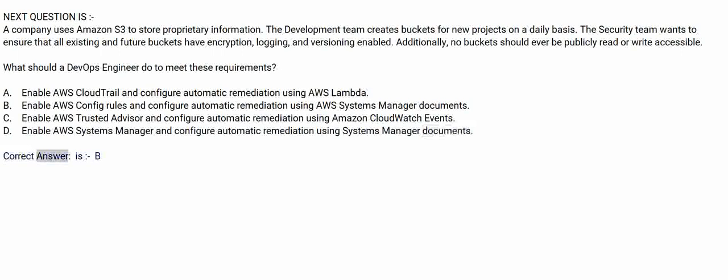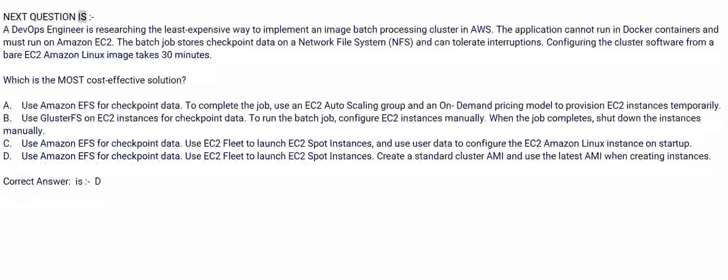Correct answer is B. Next question is: A DevOps engineer is researching the least expensive way to implement an image batch processing cluster in AWS. The application cannot run in Docker containers and must run on Amazon EC2. The batch job stores checkpoint data on a network file system, NFS, and can tolerate interruptions.